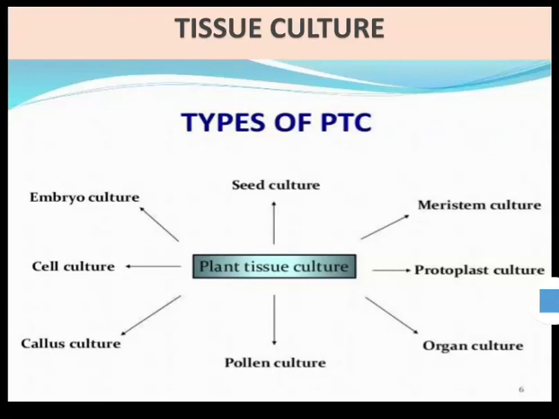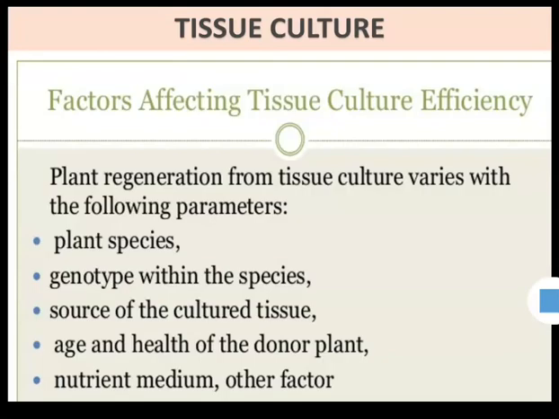Next one, types of PTC, meaning plant tissue culture. Depending upon the plant part used, they are seed culture, embryo culture, cell culture, callus culture, pollen culture, organ culture, protoplast culture, and meristem culture.